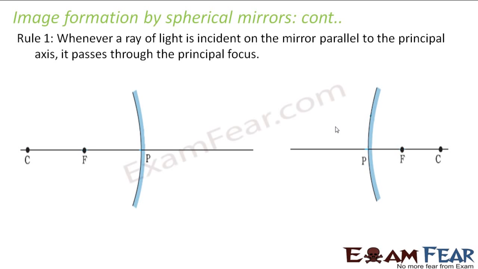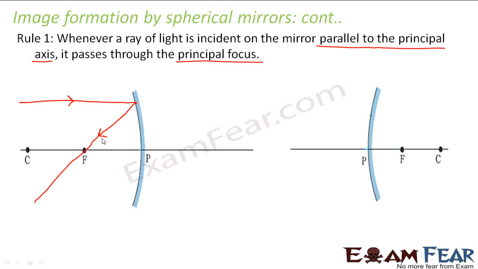The first rule says that whenever a ray of light is incident on the mirror parallel to the principal axis, it passes through the principal focus. That means if a ray of light is incident on the mirror parallel to the principal axis, so here this is the principal axis, right? So let us suppose there is a ray of light which is incident on the mirror parallel to the principal axis. It will bounce back, and after reflection what will happen? It will pass through the principal focus. That means after reflection it will pass through this focus. So this is the first rule.